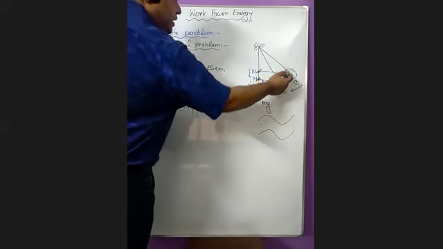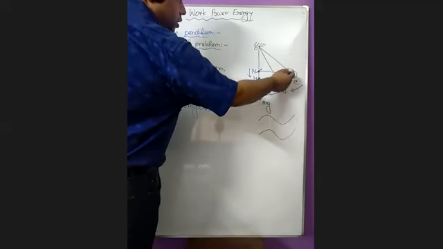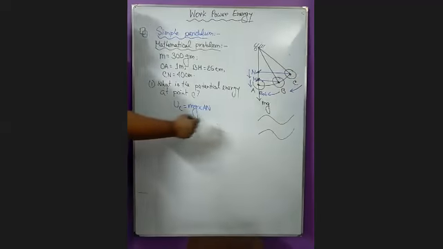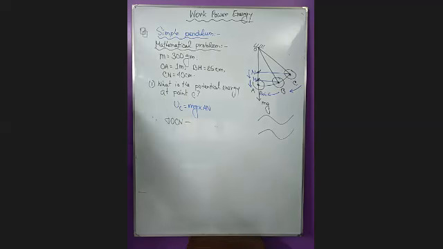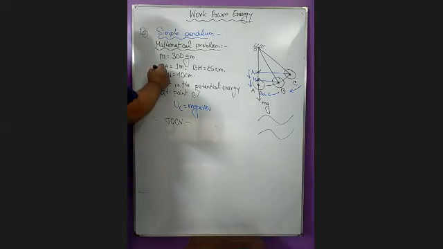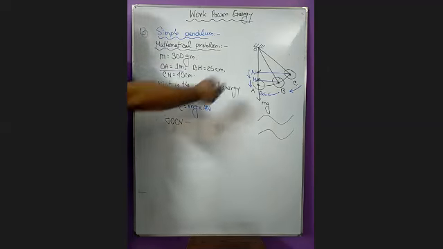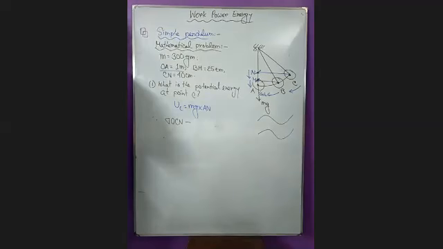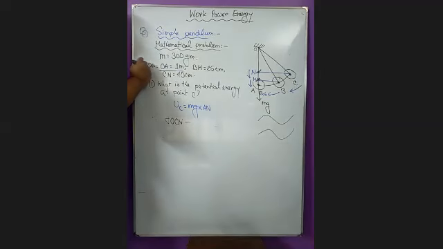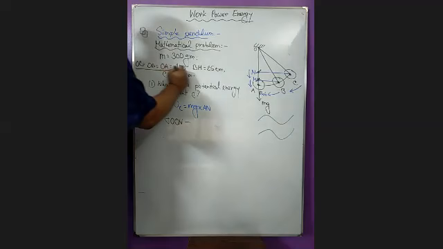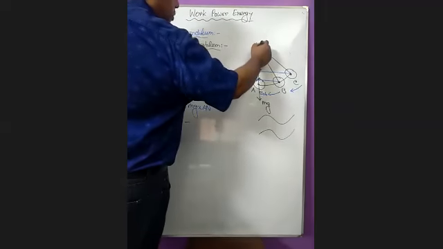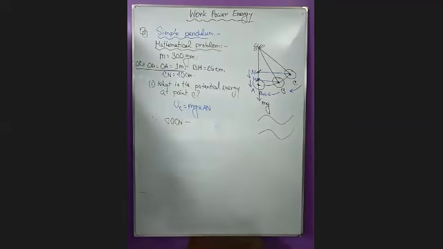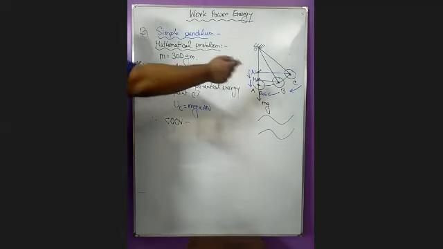Okay. First, we go for the OCN triangle. If you say OA is 1 meter, also OB and OC are 1 meter, because OA, OB or OC, all of these are the radius of the simple pendulum. So that's why all these distances are the same.